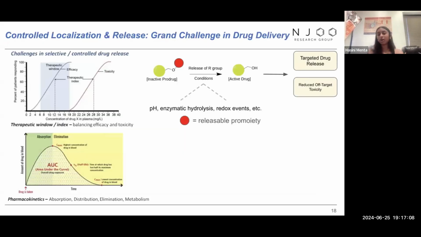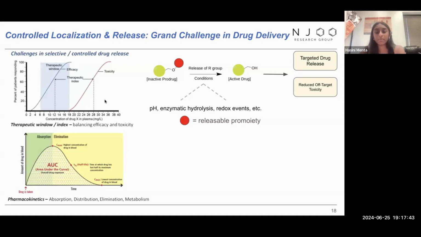So now I'm going to be moving on to a more controlled and localized release of our podophyllotoxin constituents of our photocage compounds. Overall, some of the biggest challenges currently seen in drug discovery are being able to modulate the active concentration of these drugs when they are released. As we can see in the graph in the top left corner, we can identify two curves. The curve on the left shows the therapeutic window, and the curve on the right shows the toxicity.